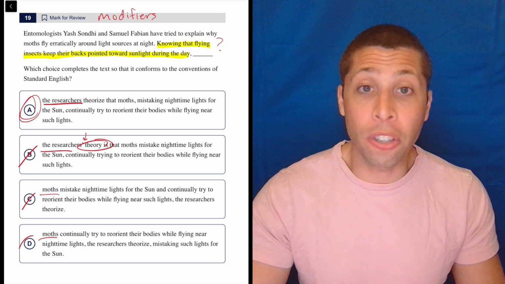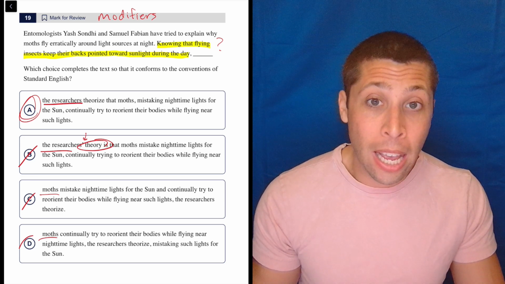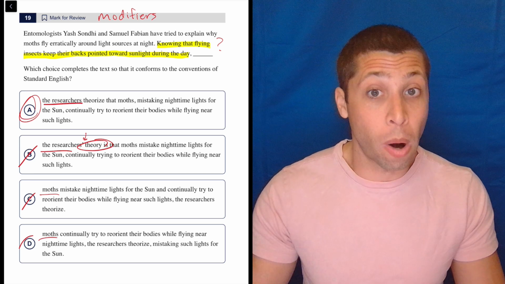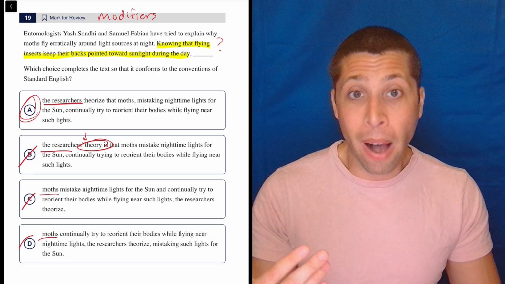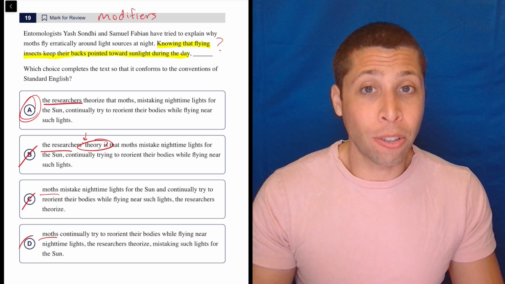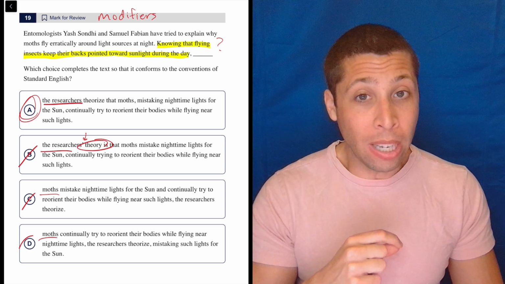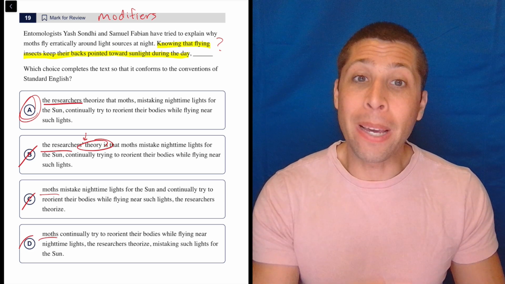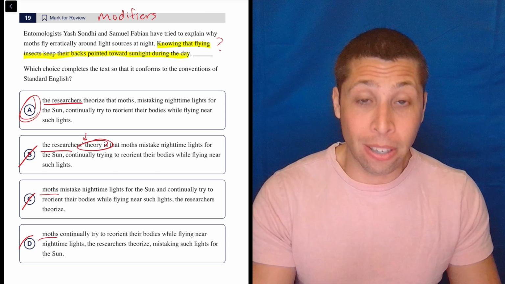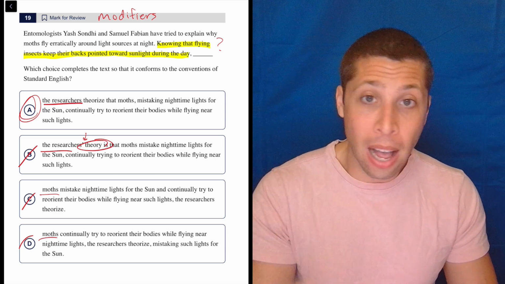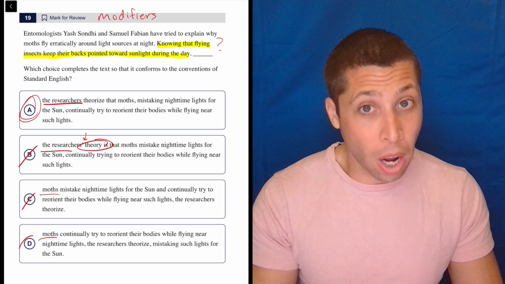It makes it so much easier because otherwise look at all this stuff you'd be reading and you'd be reading it again and again and again. And I don't even know about these other choices that are wrong. A lot of times with this modifier rule, some of the wrong answers will actually sound better than the right answer. And that's why I don't even want to open the door to that. I don't want it to be about sound. It's not about what sounds best. There's a rule here. We need to follow that comma with whatever we were just talking about.